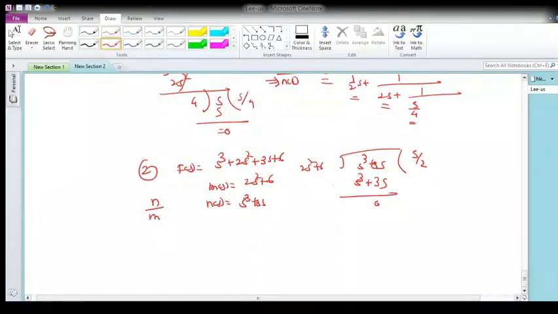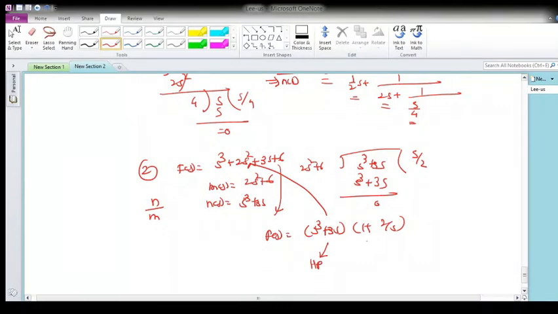So this is 0. What we observe here is that the division has been terminated abruptly by a common factor, s cube plus 3s. So this polynomial can also be written as s cube plus 3s times the remainder, which is 1 plus 2s. If you multiply, you get the same thing. This s cube plus 3s is a Hurwitz polynomial, and 1 plus 2s is also a Hurwitz polynomial. If we multiply HP and HP, we get Hurwitz, so F of s is also a Hurwitz polynomial.